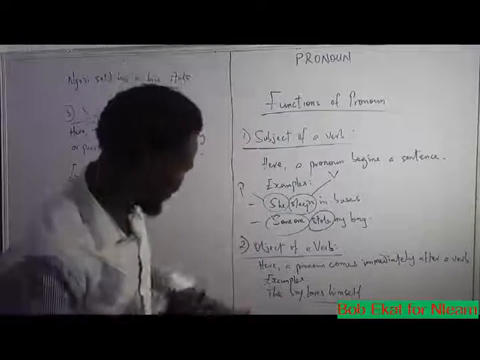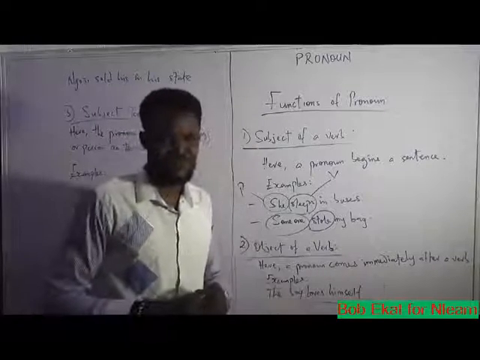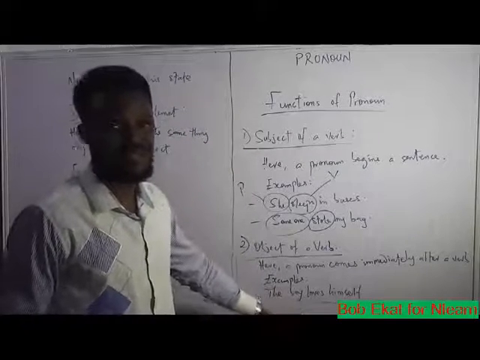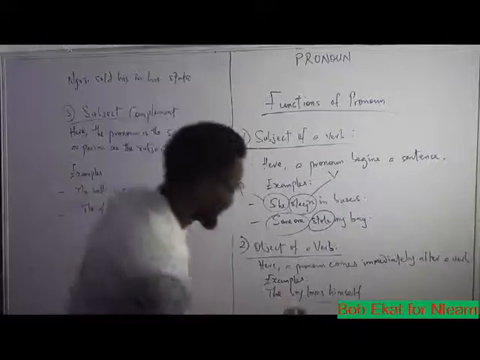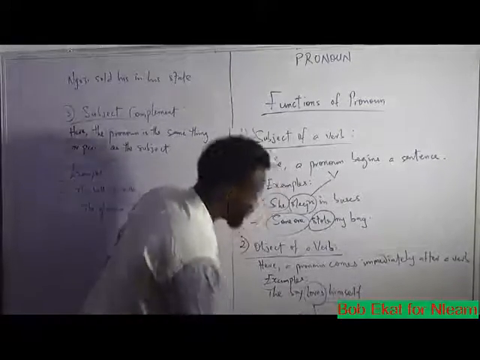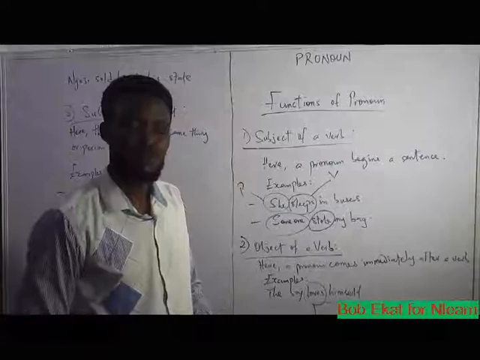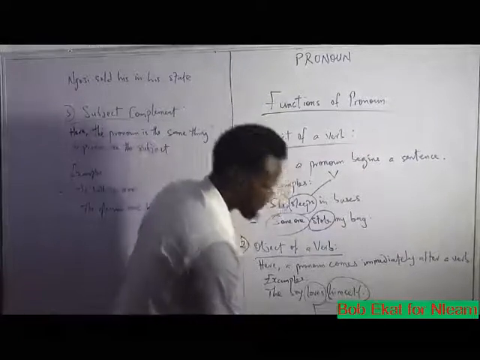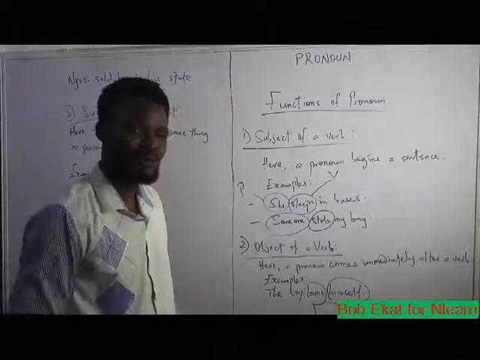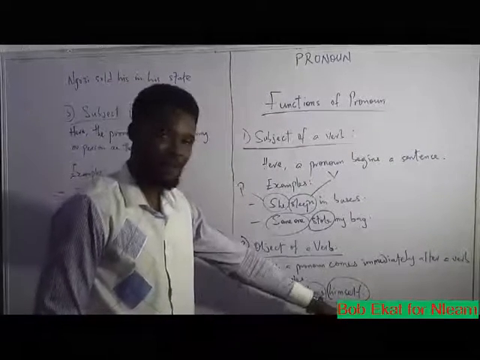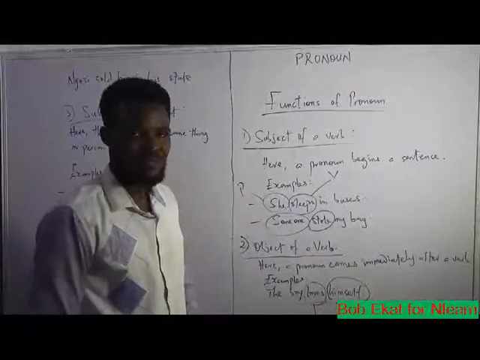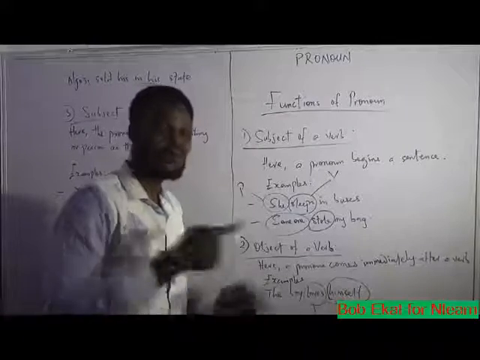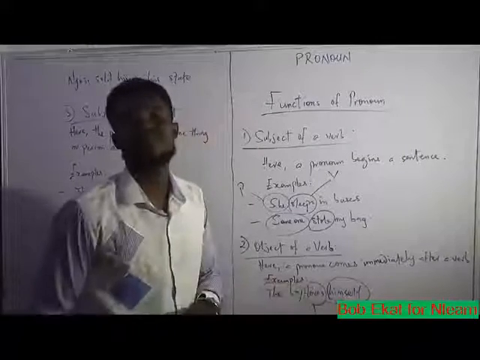And examples are, the boy loves himself. What is the verb in this sentence? I know you know. It is loves. This is the verb, loves. What is the pronoun? Himself. And so, the pronoun comes after the verb. It therefore means the pronoun himself is the object of the verb loves.